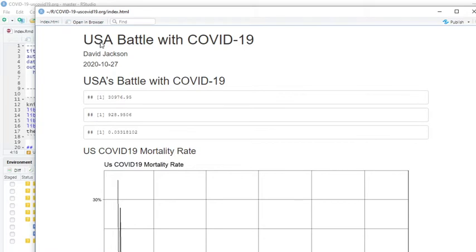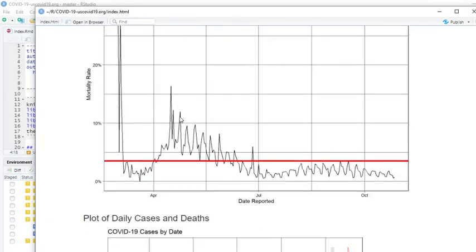Okay, so we can see here the U.S. is averaging 30,976 cases per day, but only 928 deaths per day, 929. And the average mortality rate currently is 3.31%. Now, if we look at this mortality rate here, you can see this is at 3.3%. Look at all the days that continue to be below average, but the mortality rate continues to be below average.